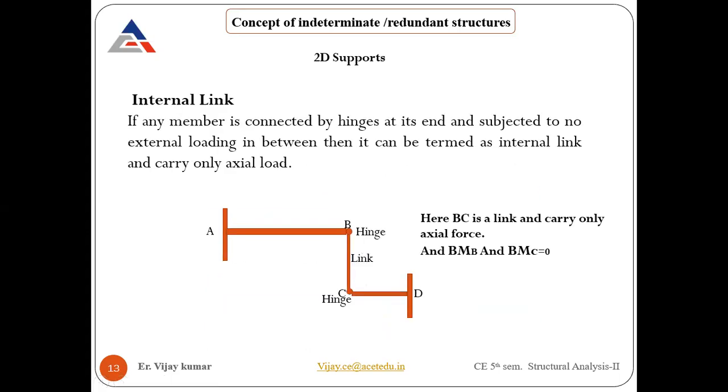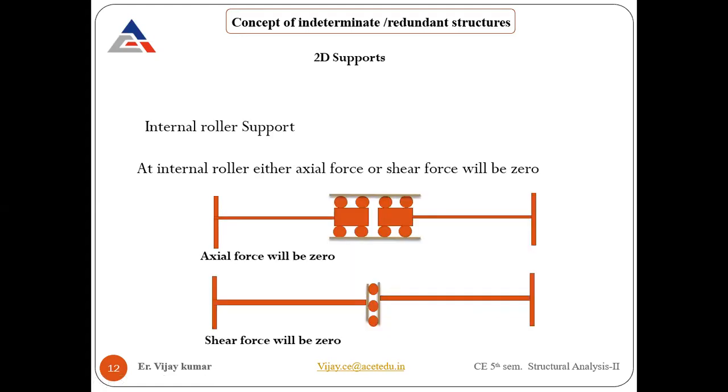Similarly, we have the internal link also. Before moving to that, we have a 3D type of support system also. What were these three support systems for 3D? One is fixed, another is roller, and third is your hinge support. So let me know how many support reactions will be provided by a 3D fixed support. How many equations as well as support reactions will be provided by 3D support? So 9. How 9?